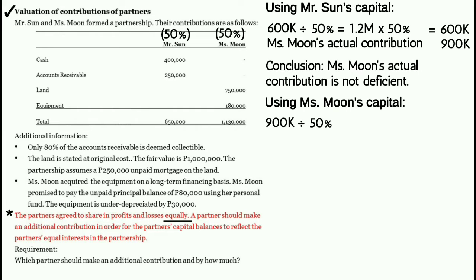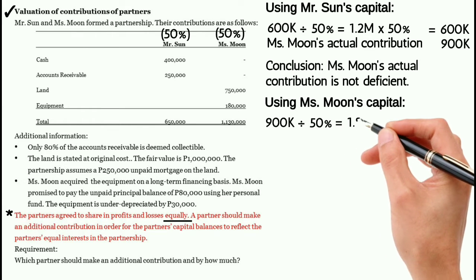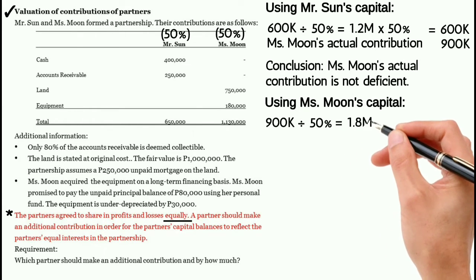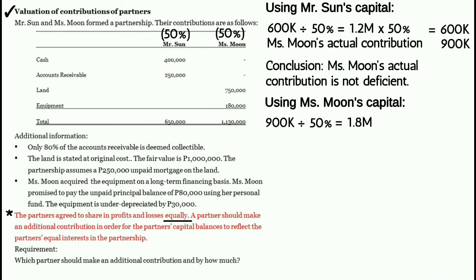Take note, yung 50% na yan ay profit or loss ratio ni Miss Moon at hindi profit or loss ratio ni Mr. Sun. 900,000 pesos divided by 50%, that is equal to 1,800,000 pesos.